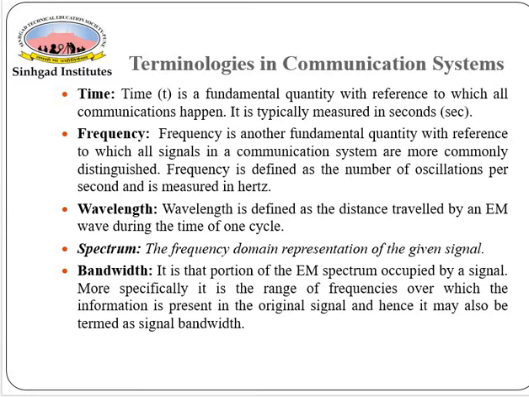Next one is wavelength. The word wavelength we are utilizing throughout this unit. So what is meant by exactly the wavelength? Wavelength is defined as the distance traveled by an electromagnetic wave during the time of one cycle. So this is known as the wavelength.